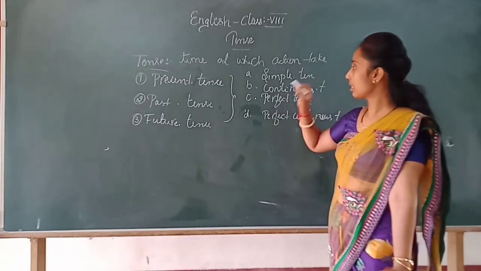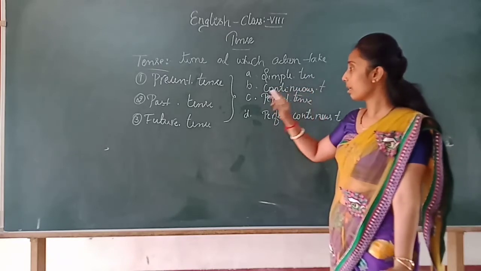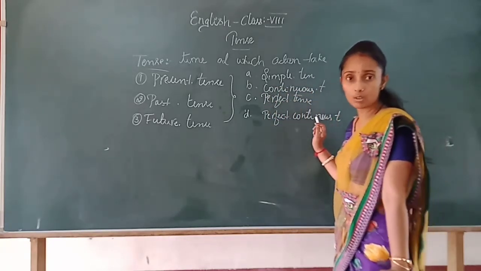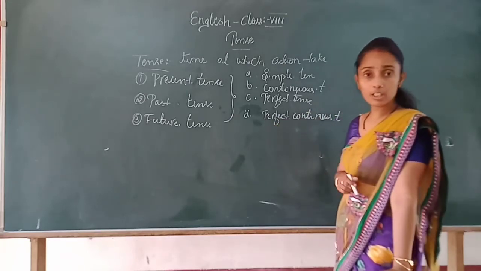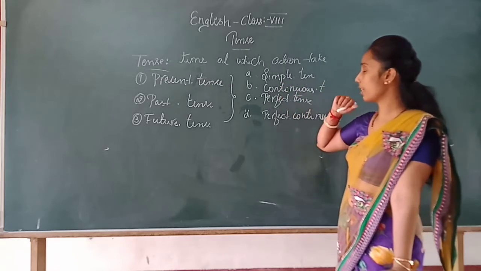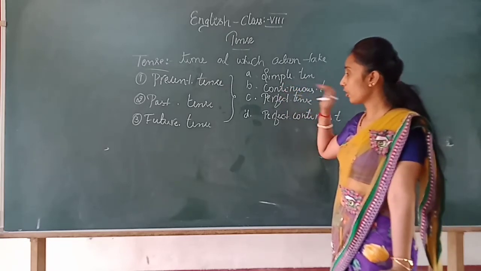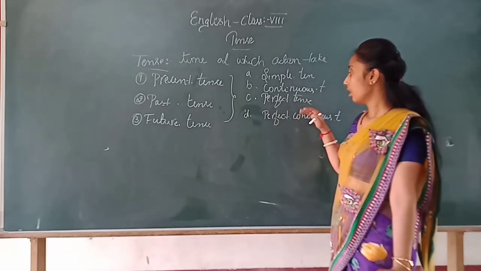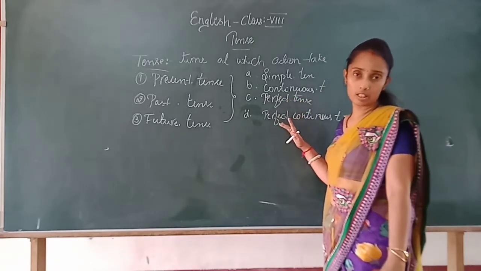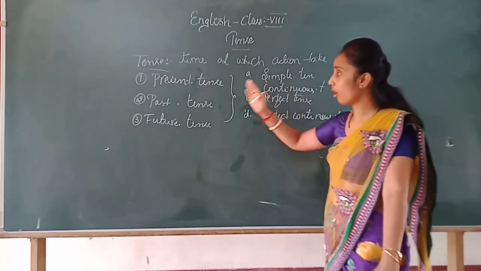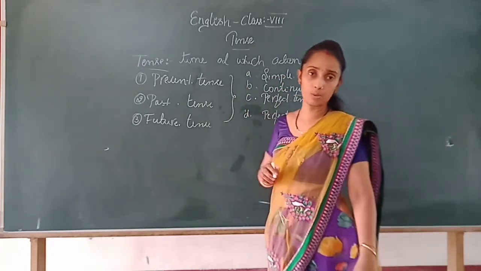Simple past tense, past continuous tense, past perfect tense, past perfect continuous tense. Which are the four future tense types? They are simple future tense, future continuous tense, future perfect tense, future perfect continuous tense. So these four types are applicable for all these three types.